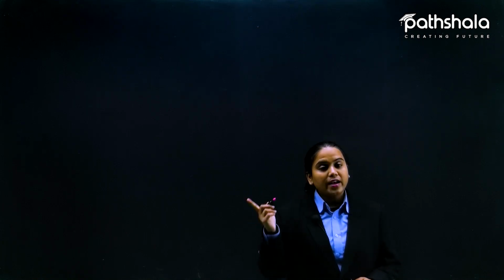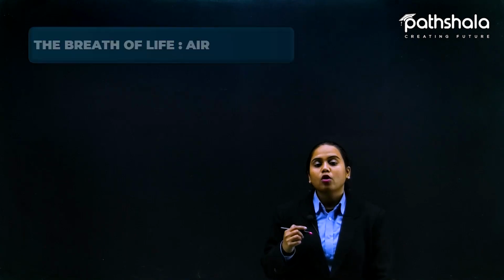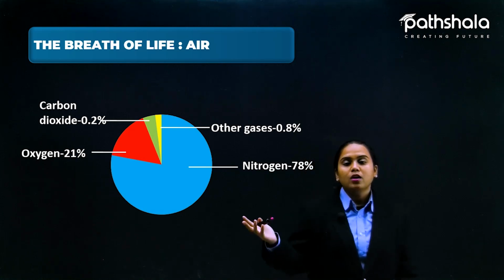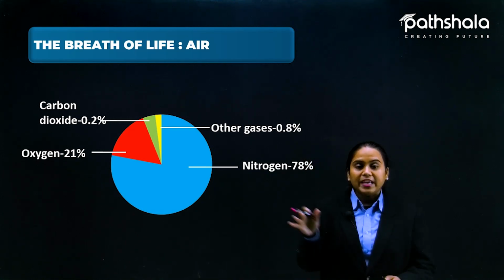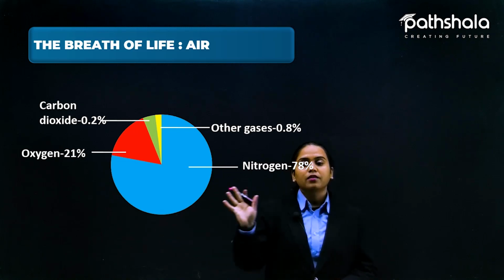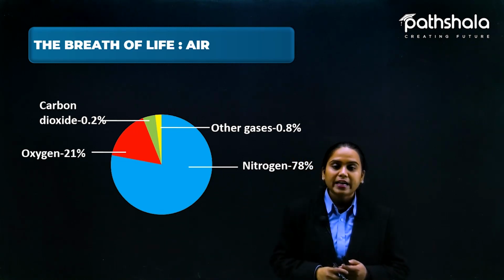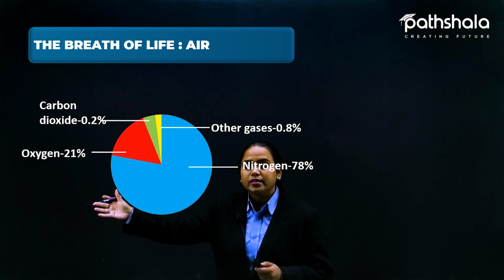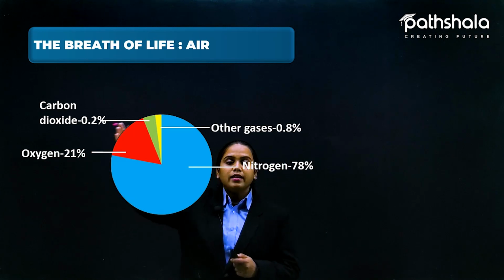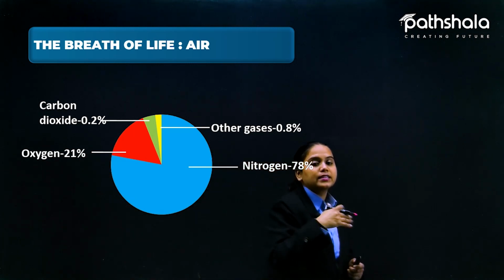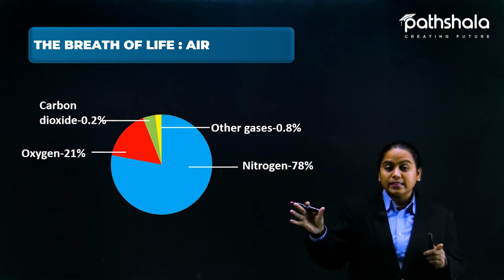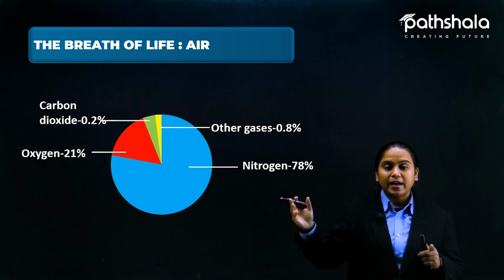This is how the balance between the living organisms and non-living things gets balanced. This is the biosphere. So air is very important, and let us now discuss the various components of air, the breath of life. The major part of air is nitrogen gas, that is 78%, and at the second position is oxygen, that is 21%, and the remaining 1% is covered by other gases and carbon dioxide. This is shown by this pie chart.